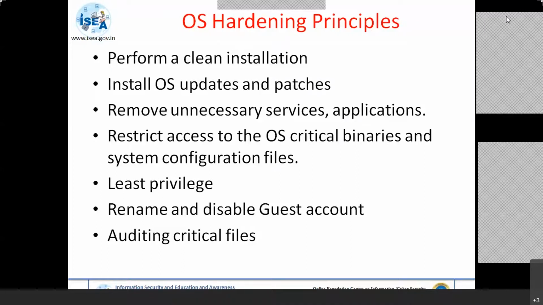Also, we can restrict the access to the OS critical binaries and the system configuration files. What is a system configuration file? Suppose there is an Apache web server which is already configured. The default Apache port is 80, but as per the security guidelines and hardening, it should be mapped to port 8080, so that it is not easy for the attacker to guess. With port 80, anyone can guess and open that page and see what the contents behind the web server are.